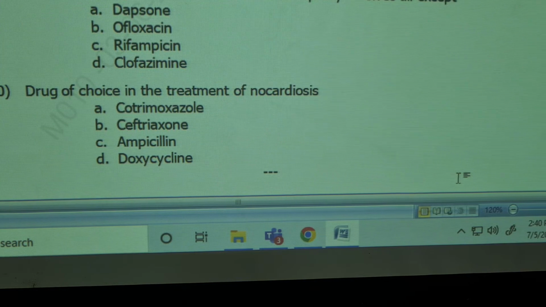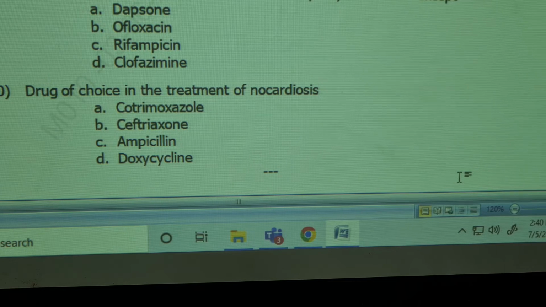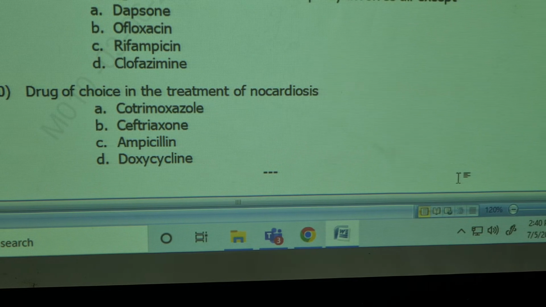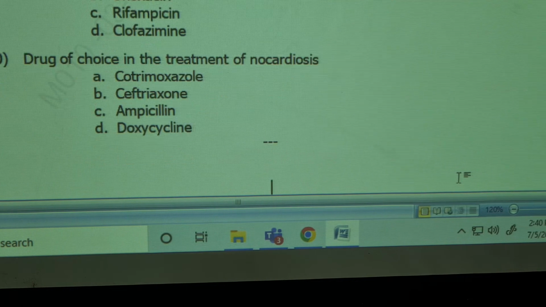Drug of choice for the treatment of nocardiosis: clotrimazole, ceftriaxone, ampicillin and doxycycline. Nocardiosis, again it's a branching bacteria. The drug of choice is ceftriaxone.